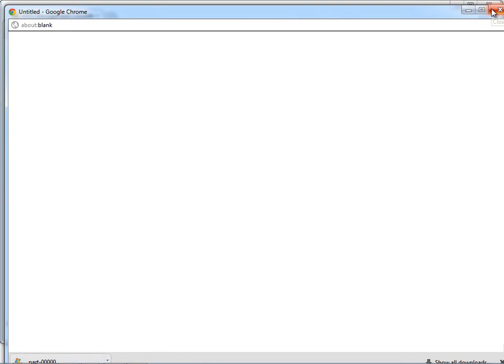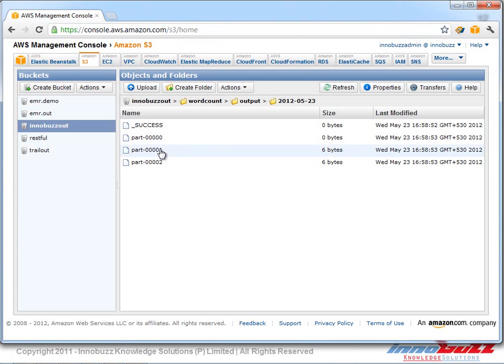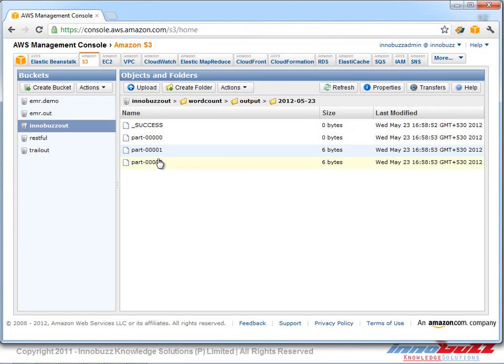Okay, that's the process file. So let's see in which file we got the output. It's not there, and now I have downloaded all these 3 files, which is the output file which is there in the S3 bucket. Now let's go ahead and open these 3 files and let's see what's the output which we have given through the Elastic MapReduce process.